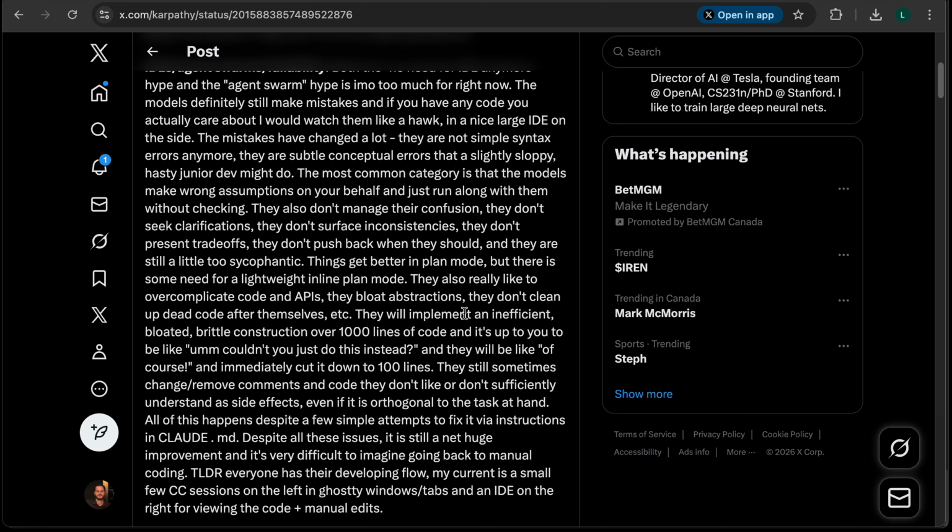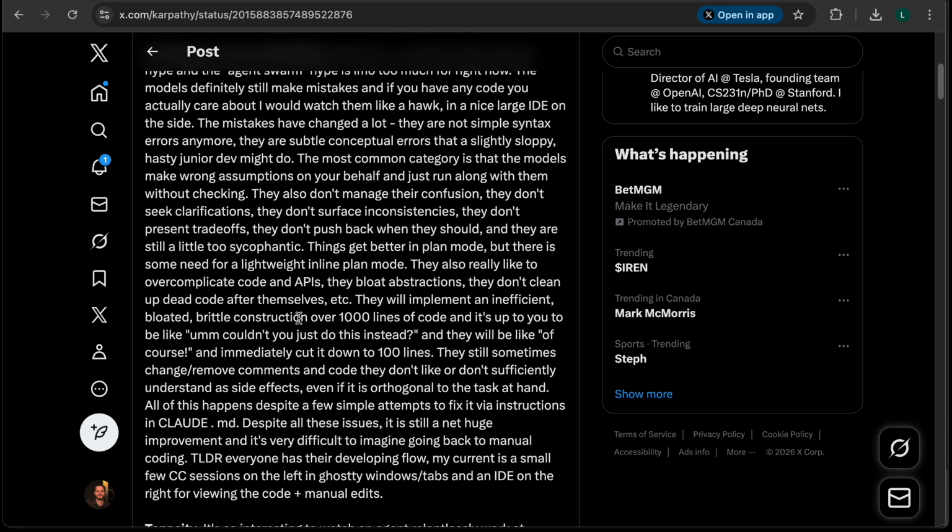And that's in English. I wouldn't understand the code, but I can see the outcome that happens when the changes are made. And they will still sometimes change or remove comments and code they don't like or don't sufficiently understand the side effects of, even if it's orthogonal to the task at hand. All this happens despite a few simple attempts to fix it via instructions in CLAUDE.md. Despite all these issues, it's still a huge improvement. So this was such an awesome thing.